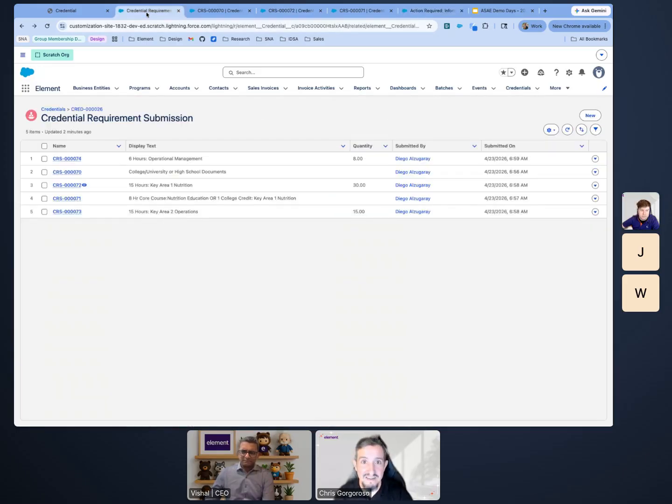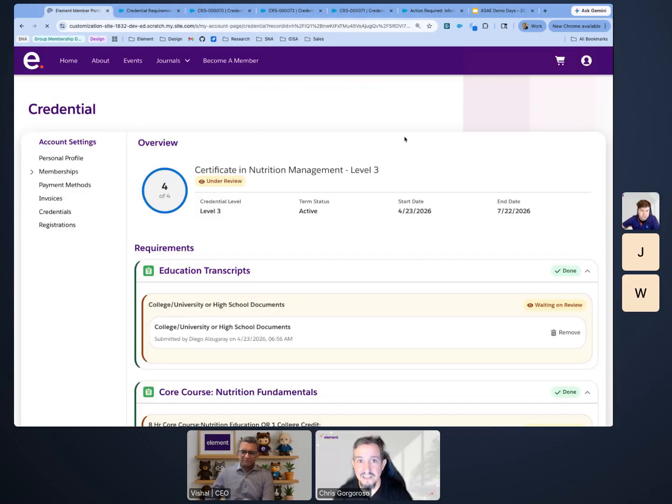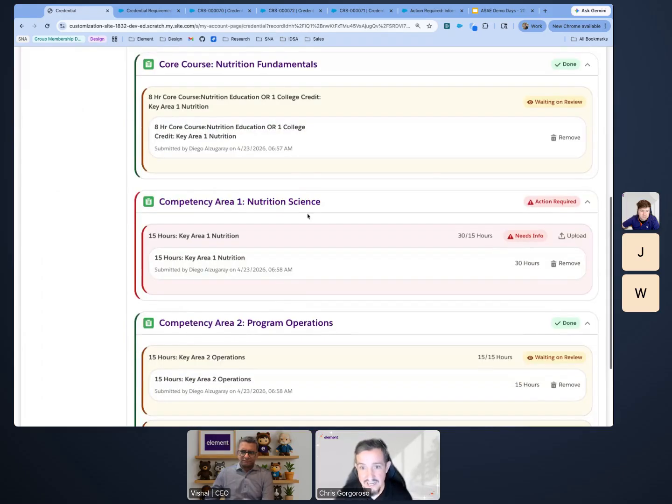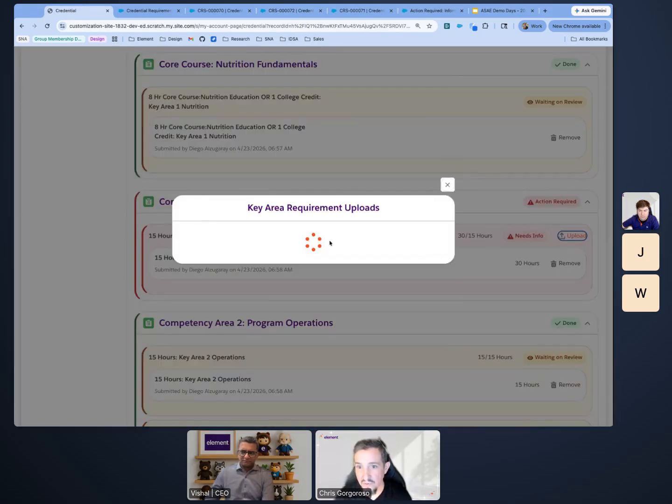And so once that's done, when I go back to that credential and log in as Diego, what we'll see is it needs info. I went back to a 3 out of 4, and I can quickly, easily identify that this is the area that I need that info in for. So I'm going to go ahead and upload one last thing.